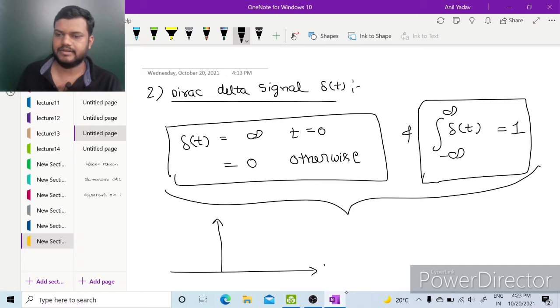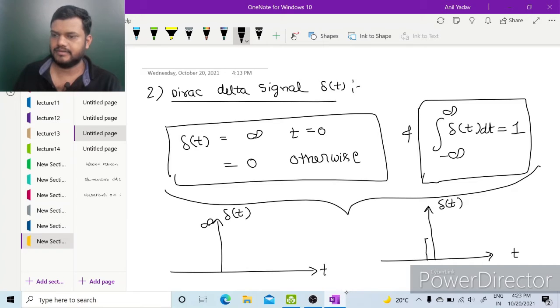So we can write delta(t) as this: it is infinite at t equal to 0, otherwise it is 0. Or we can write it as a rectangular pulse from minus a by 2 to a by 2 with amplitude 1 by a, where this a tends to 0. So when we represent it in this way, the area under the curve will be 1.